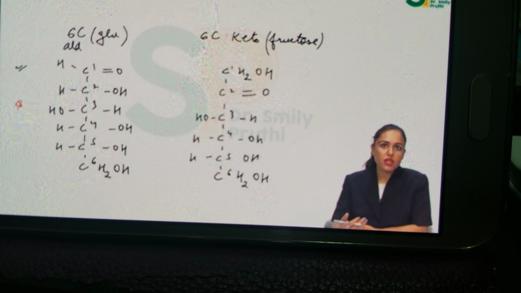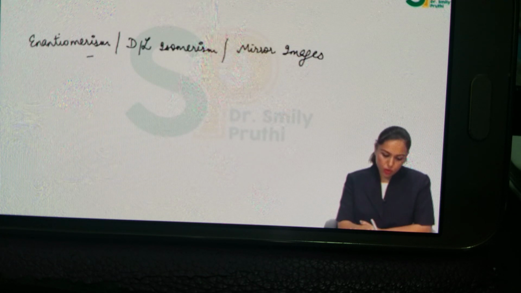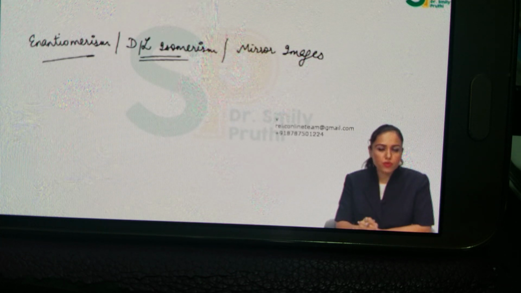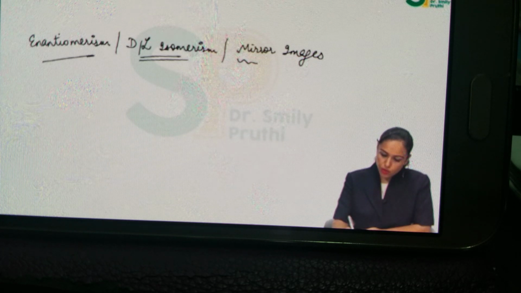Now coming to the next, enantiomerism. Enantiomerism is also known as capital D, capital L isomerism. Be careful, this is not small d, small l. Small d, small l we'll be doing later, that is optical isomerism, right? This is capital D, capital L isomerism. Also they are known as mirror images of each other.